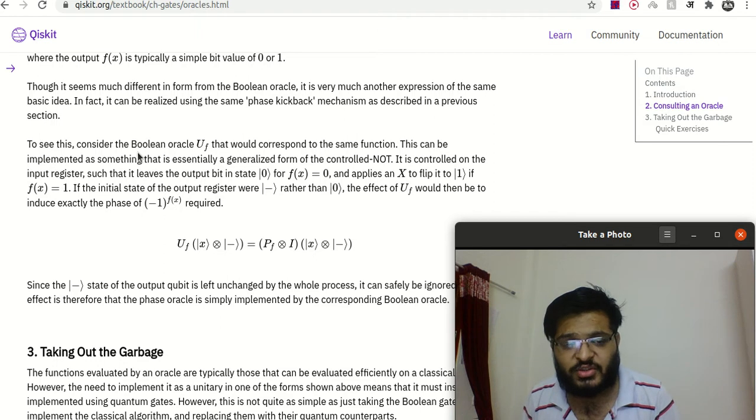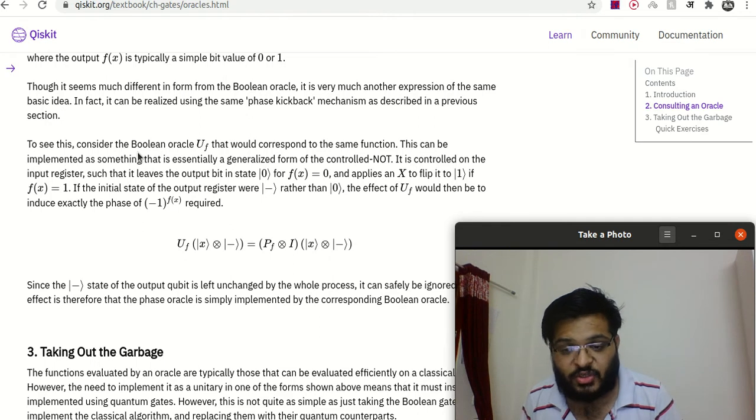It is controlled on the input register such that it leaves the output qubit in the state 0 for f(x) equal to 0, and applies X to flip it to 1 if f(x) equal to 1. So it is a controlled NOT. If the initial state of the output register were minus rather than 0, the effect of U_f would then be to induce exactly the phase of (-1)^f(x).